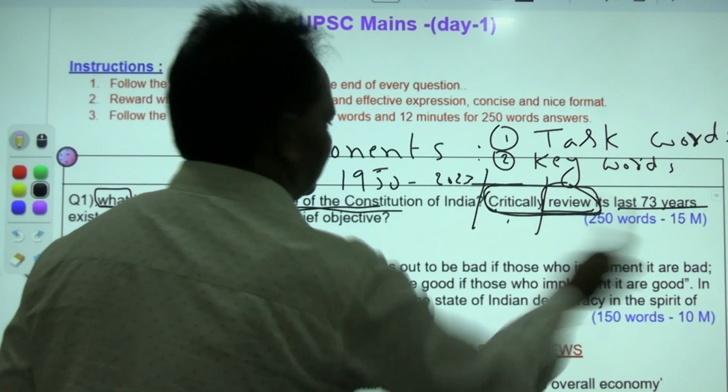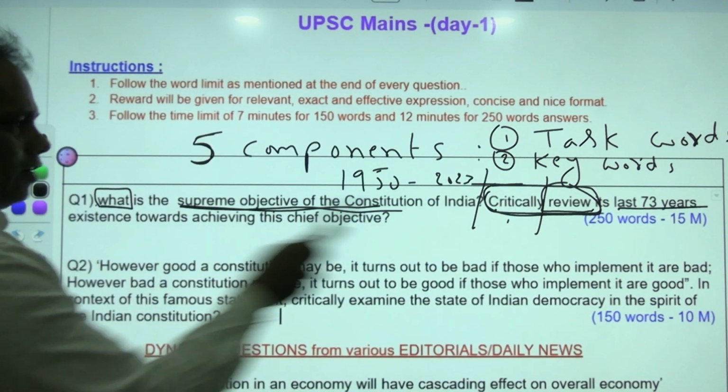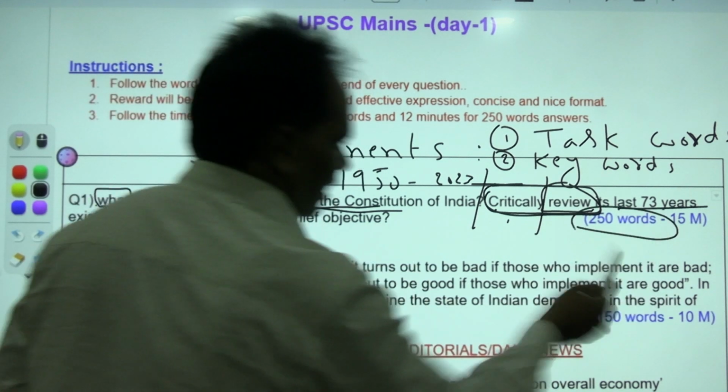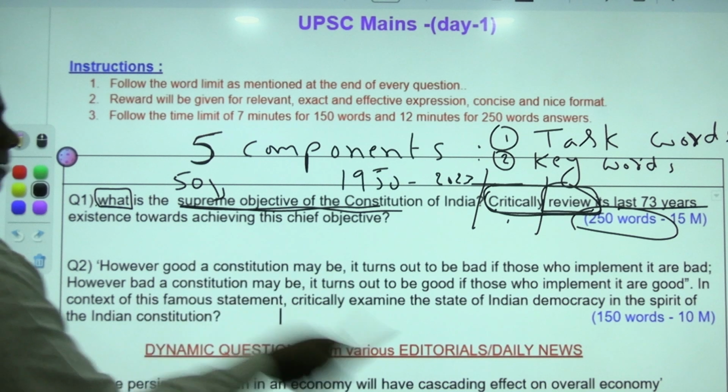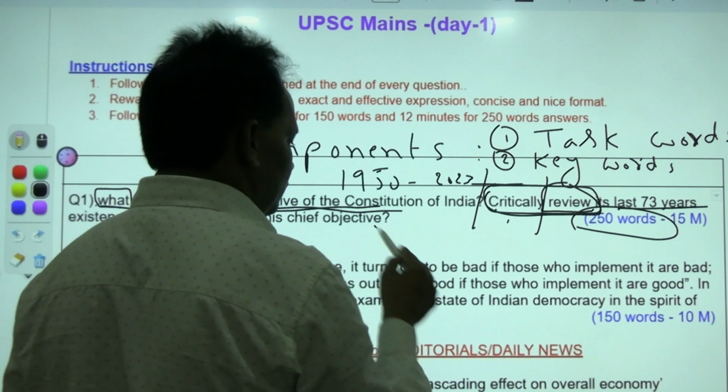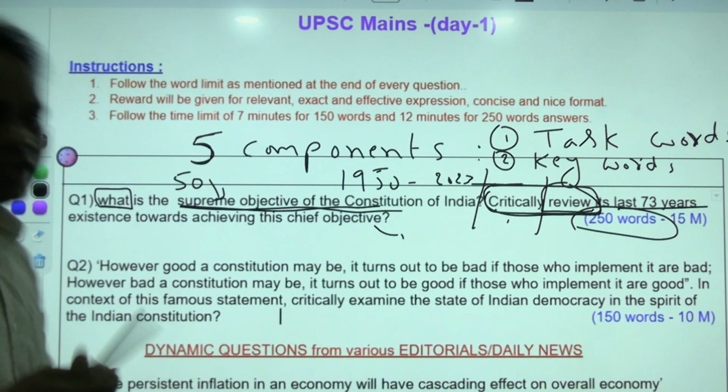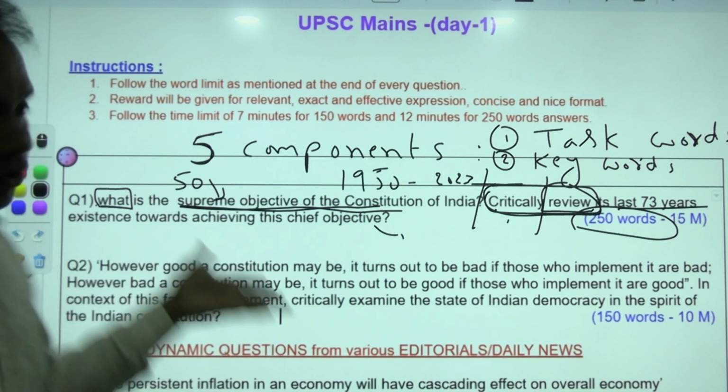This is one question. This is another sub question. How many words out of 250 words? Around 50-60 words should be for this one, remaining 180 or 200 words for this remaining. This classification is important, otherwise you will lose the marks.